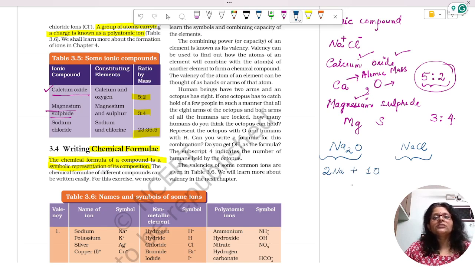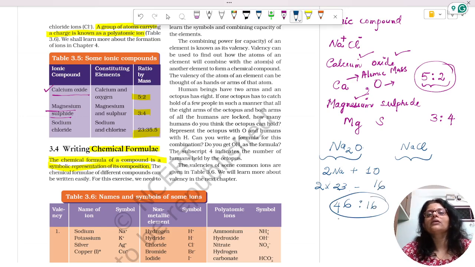And according to mass, Na is 23, and there are two Na atoms, so it becomes 46. Oxygen is 16. So it is 46 to 16, and if you reduce it to a smaller form, it becomes 23 to 8.